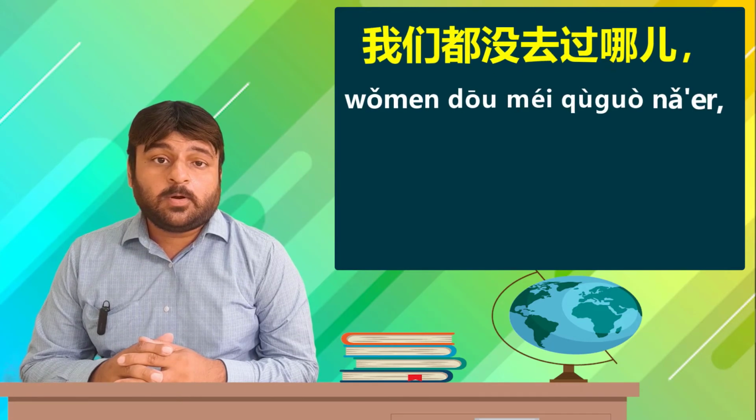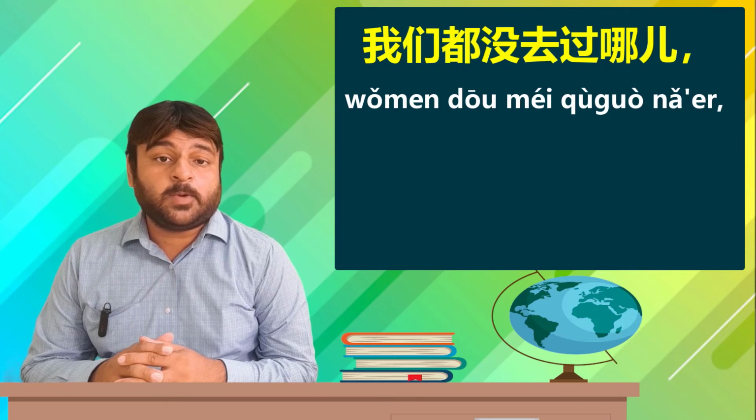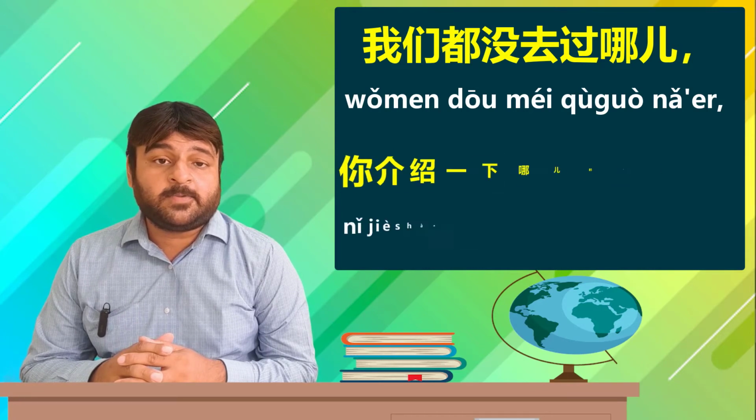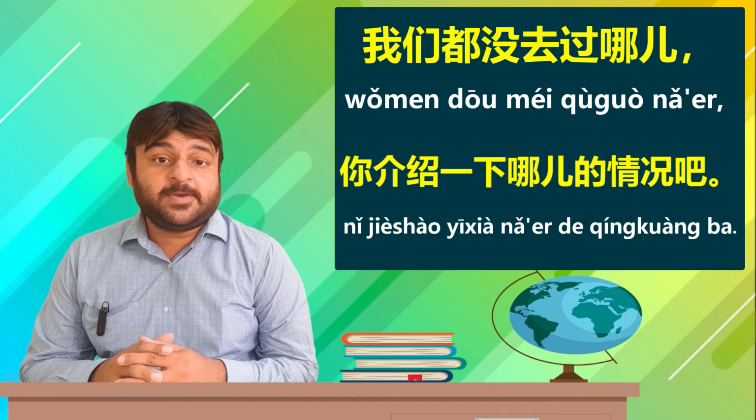Let us read the following sentence. 我们都没去过那儿, we have never gone there. 你介绍一下那儿的情况吧. yi xia is a bit or briefly. We have never been there. Please introduce a bit about the situation there. Ba, suggestive particle. Can you suggest briefly about the situation there?